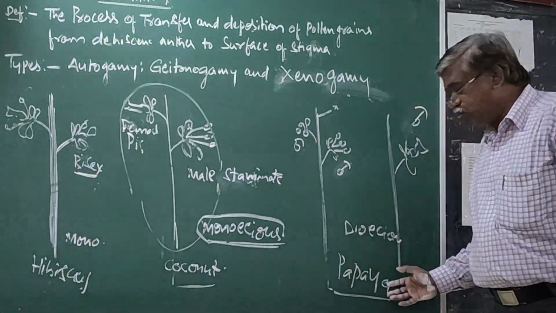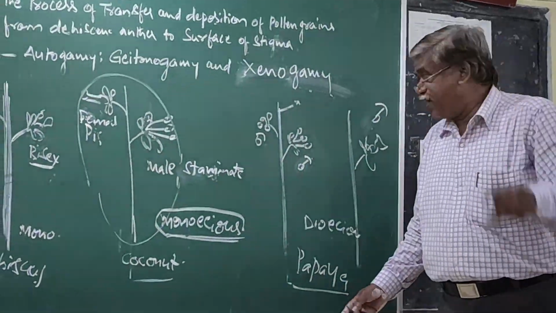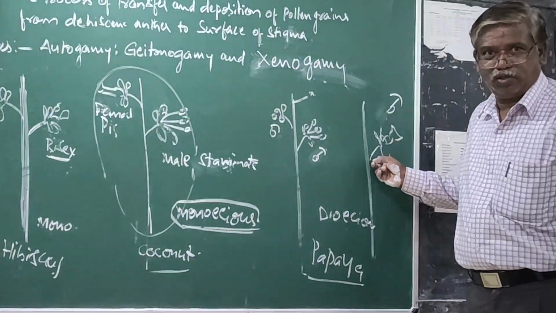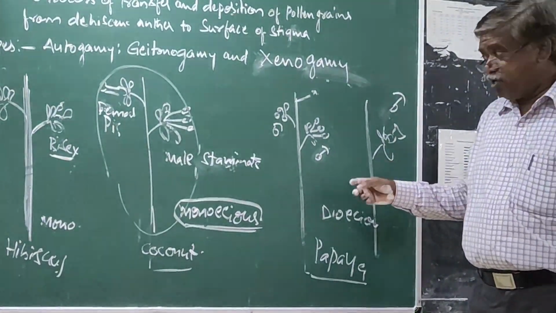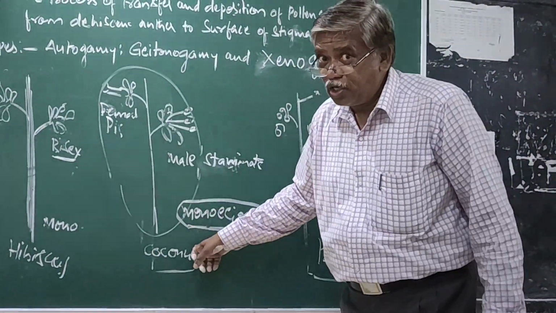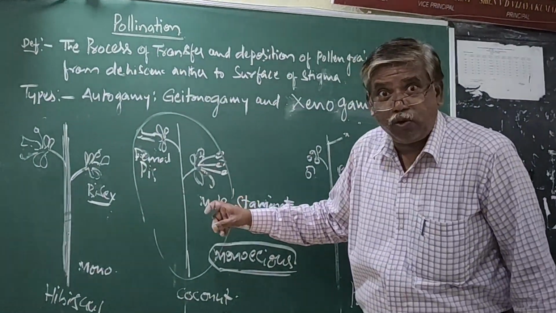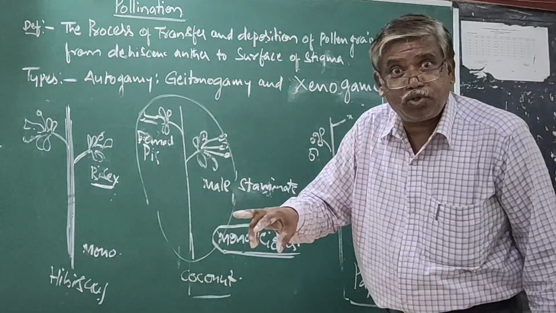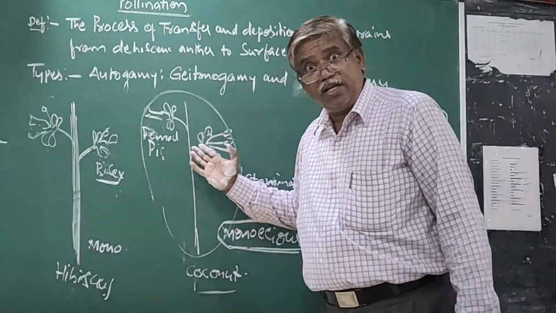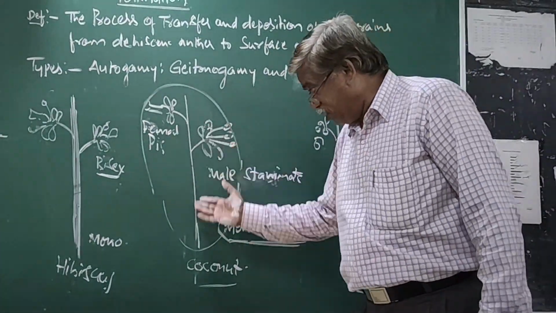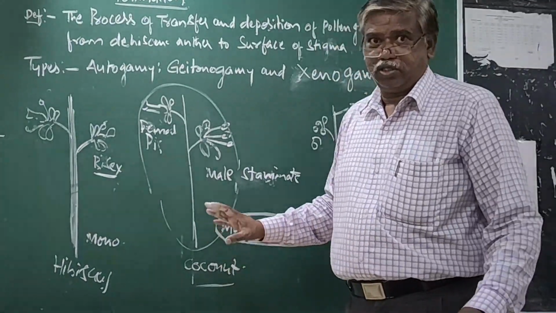If the plant is dioecious, flowers must be unisexual. But if the plant is monoecious with unisexual flowers, they are of two types, pistillate and staminate, as in coconut.